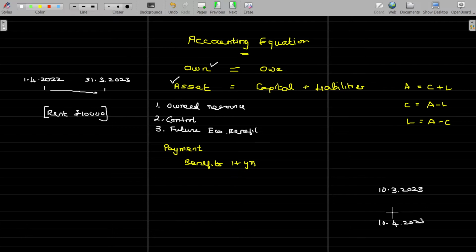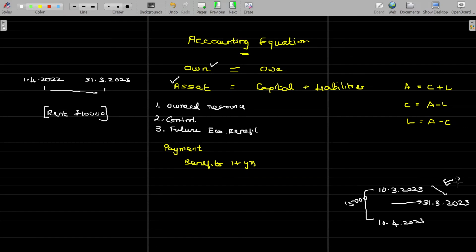Whatever the rent you pay, assume that the rent paid by us is 15,000. This is nothing but the payment made by us. The payment made by us is 15,000. The year ends on which date? 31st March 2023. Am I right? Whatever the payment we make, that payment is enjoyed or expired within 31st March will be called as expenses.